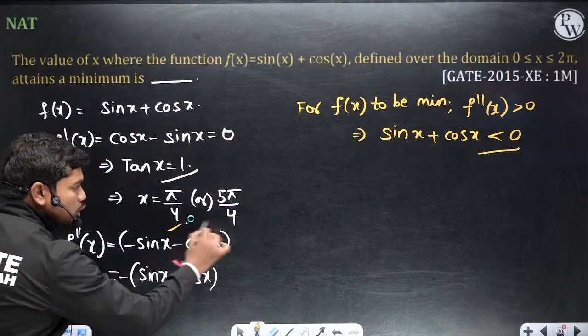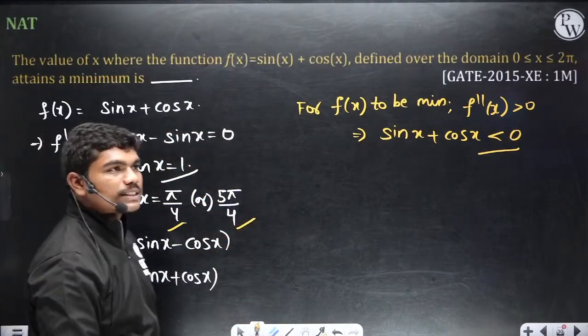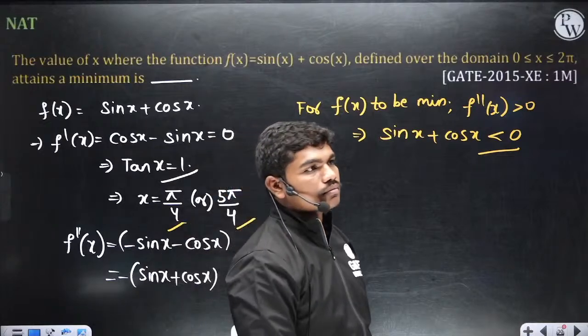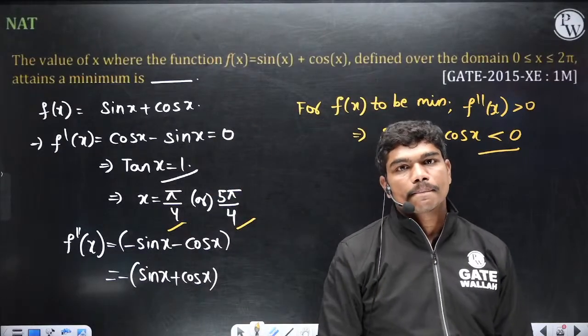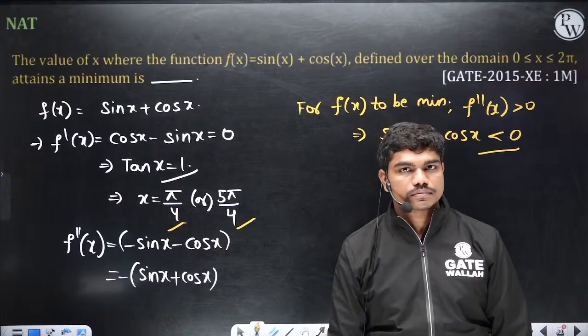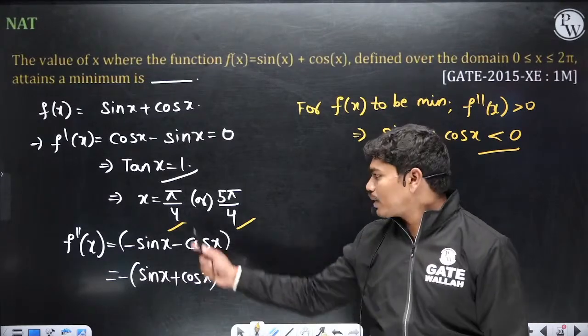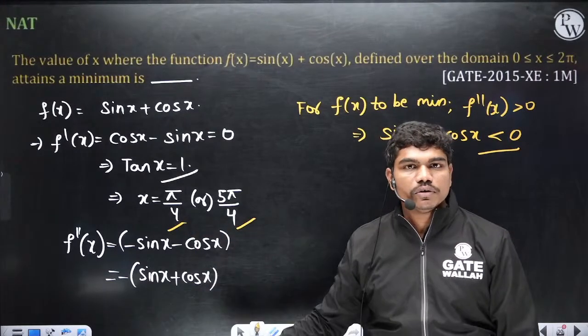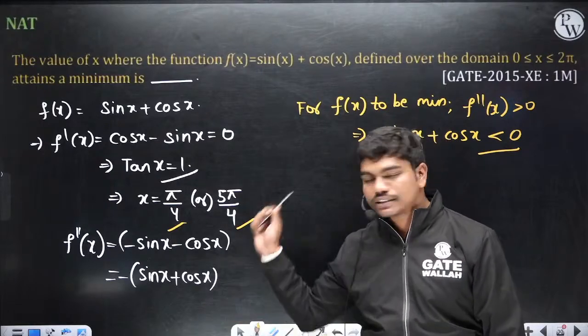So out of these two values, at what value is this sin x plus cos x negative? Type in the chat box. At which value is sin x plus cos x negative here? Out of pi by 4 and 5 pi by 4, at which value is sin x plus cos x negative?